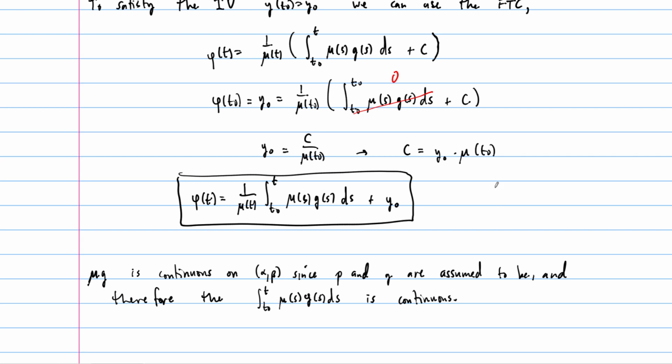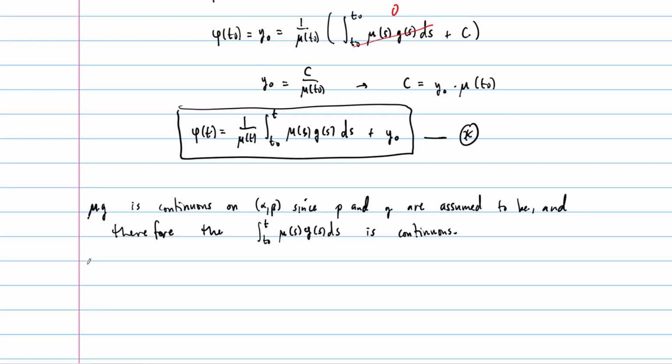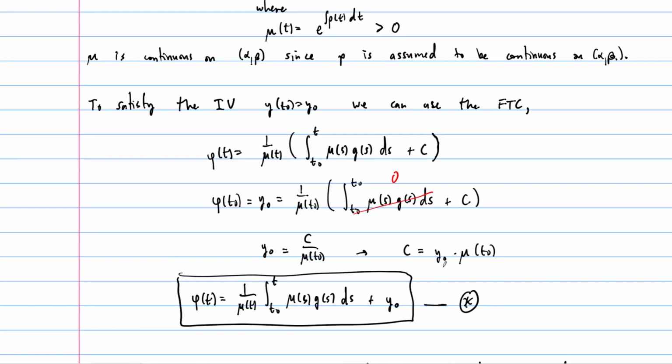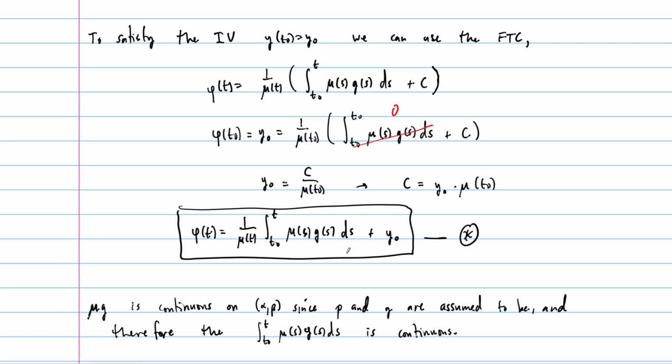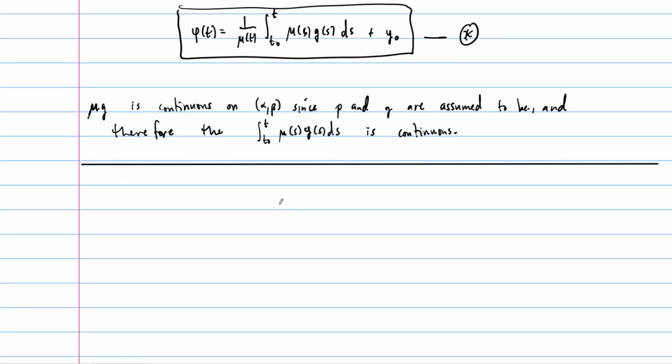Okay, so there's a sketch of the proof, but the whole idea here is that the proof of the linear version follows from our general formula for the solution that we determined back in a previous lecture, on linear first order differential equations. So let's leave this here. You guys can fill in the details if you want. I recommend that you at least work through everything that we did and make sure that everything we've done makes sense. But this is the solution to our linear initial value problem. So let's look at an example next.